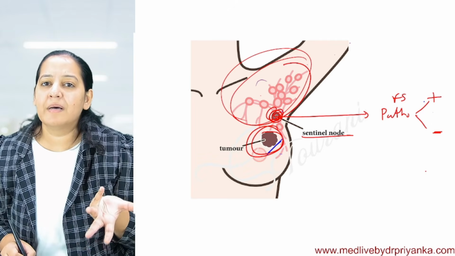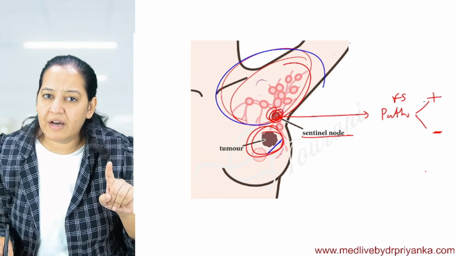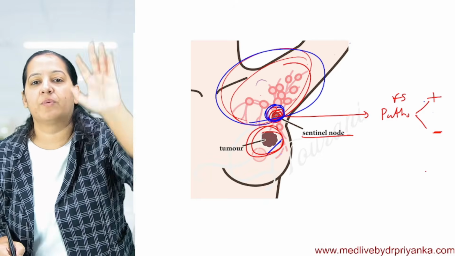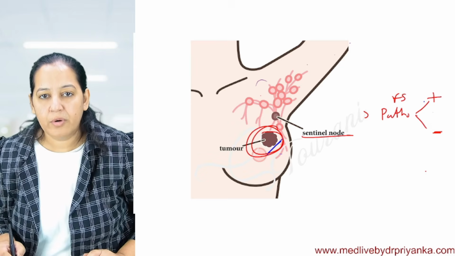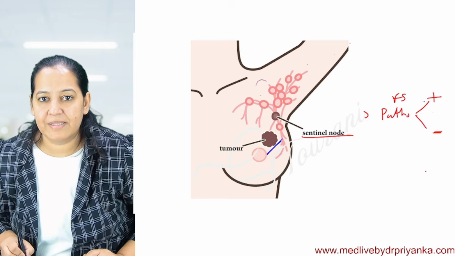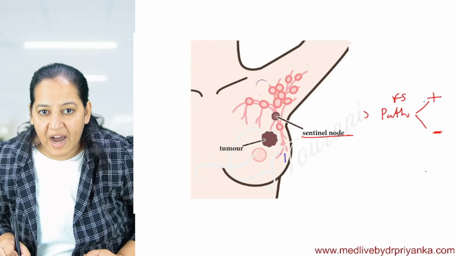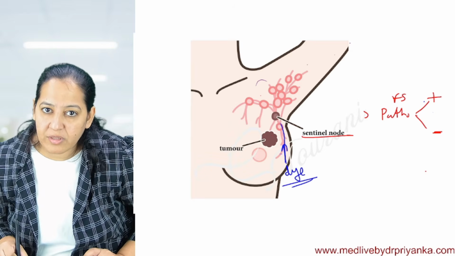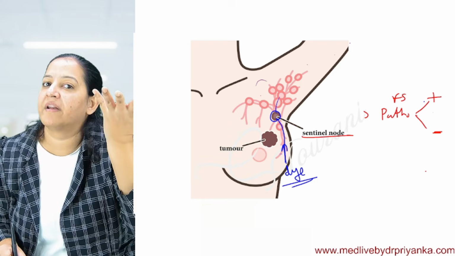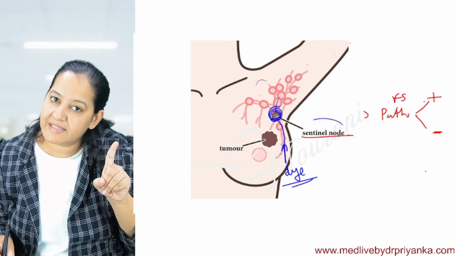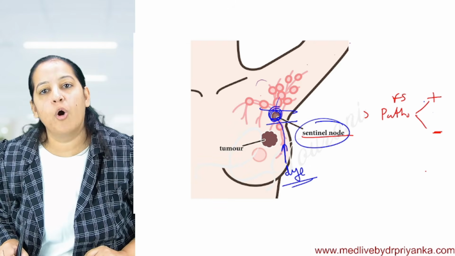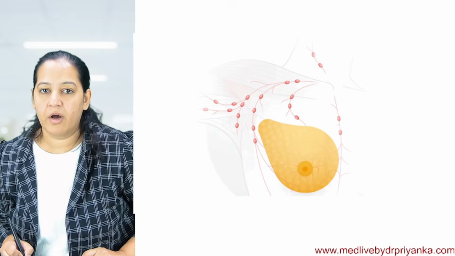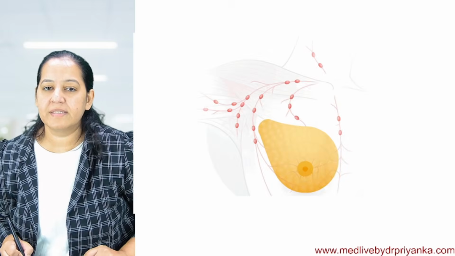You should ask, ma'am, how does the surgeon know, out of the cluster of lymph nodes, which is the first lymph node? A lymph node will not say, I am the first one. How will the surgeon know? So from here, this is the breast. We inject a dye in the lymphatics. The surgeon injects the dye and the dye highlights the lymph nodes one by one. The first lymph node which is highlighted is taken as the sentinel lymph node. It is taken out and sent to the pathologist for frozen section. Okay, got it? Say yes, say no, say something.